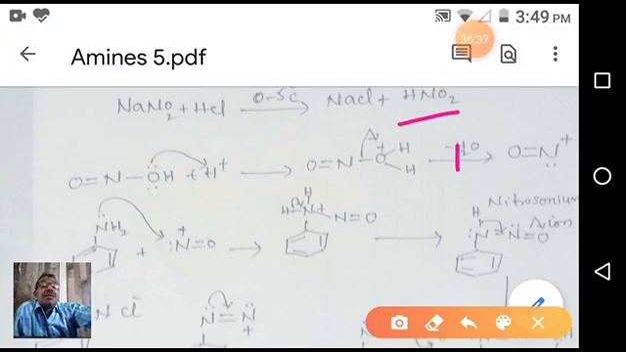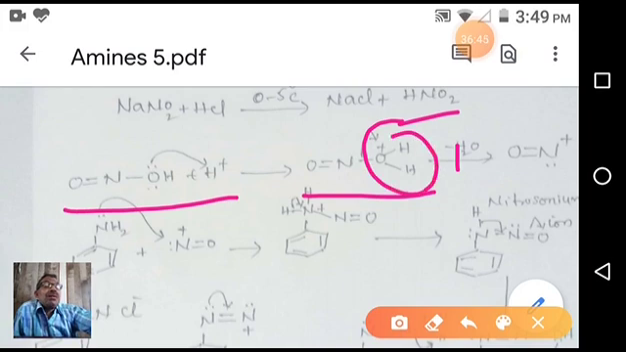nitrous acid. This nitrous acid, on protonation, will give this type of ion. On leaving of this water, you get this NO plus nitrosonium ion, the electrophile. It is an electrophile. Why? Because nitrogen has an electron pair and two bonds, one sigma and one pi. That means only 6 electrons are there around the nitrogen. That's why it has a plus charge. Due to this electron deficiency, it acts as a good electrophile.